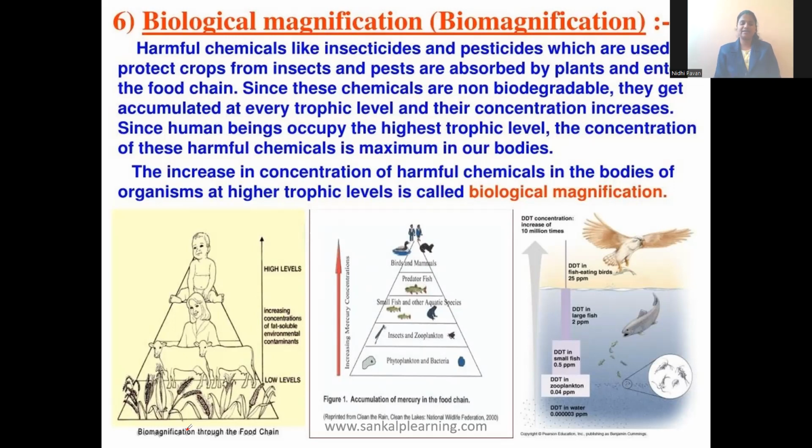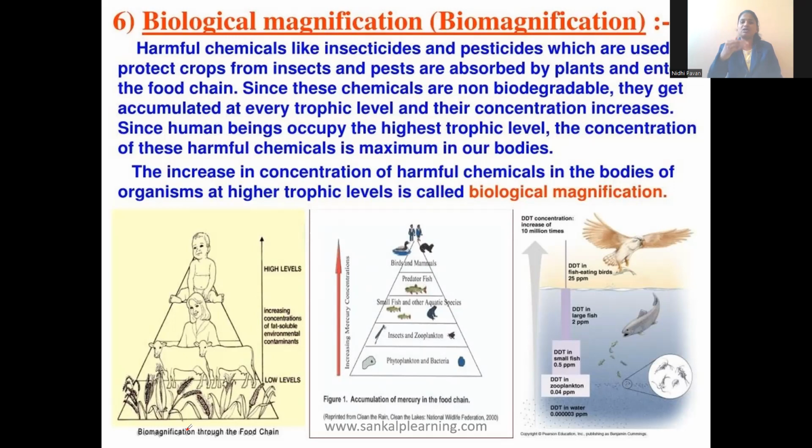As you can read here, harmful chemicals like insecticides and pesticides, which are used to protect the crops from diseases, enter the food chain. Whatever sprayed plants are there will enter the food chain. These chemicals are non-biodegradable, meaning they will not decay.